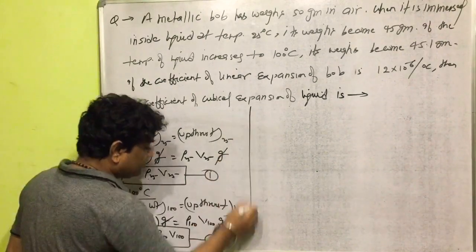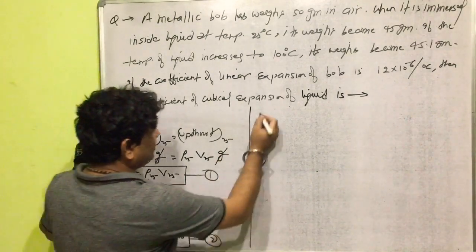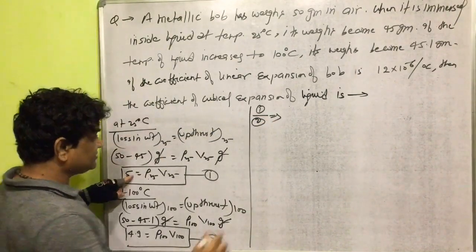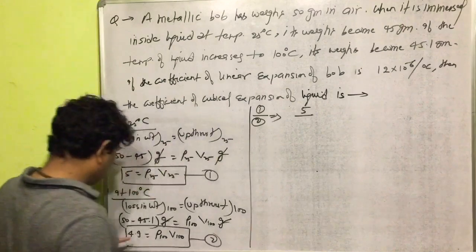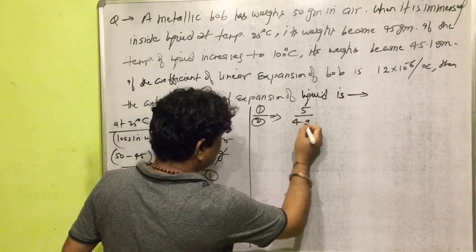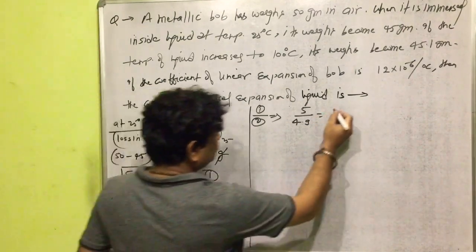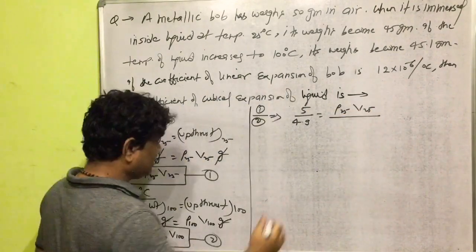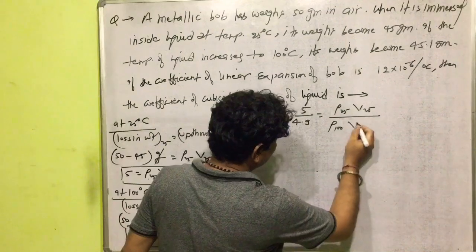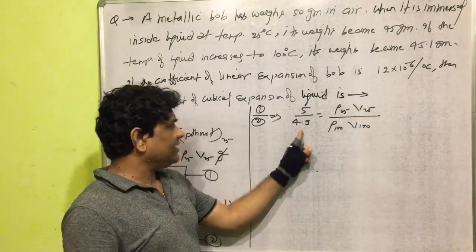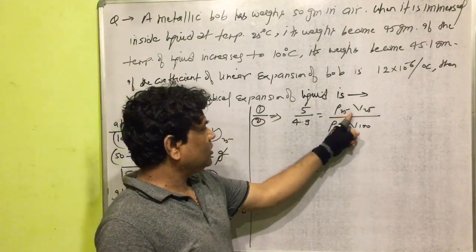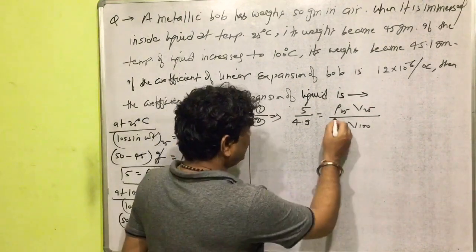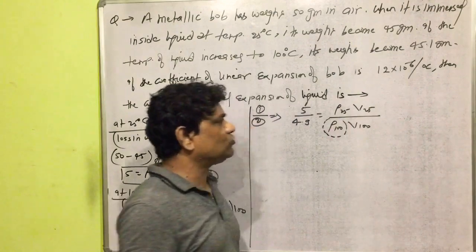Now we divide these two relations. Suppose we divide 1 by 2. What is 1? It is 5, divided by 4.9. This will become equal to rho 25 into V25 divided by rho 100 into V100. So 5 divided by 4.9 is equal to rho 25 V25 by rho 100 into V100.